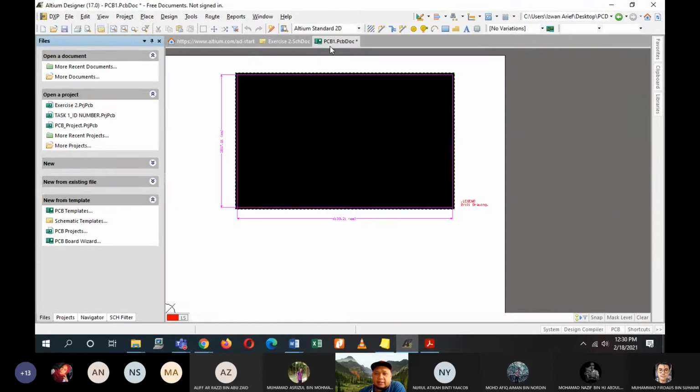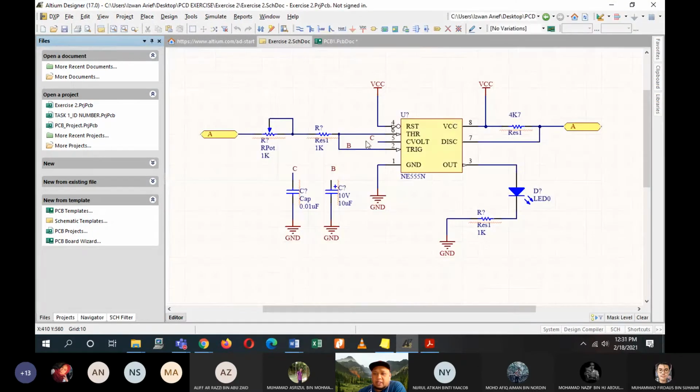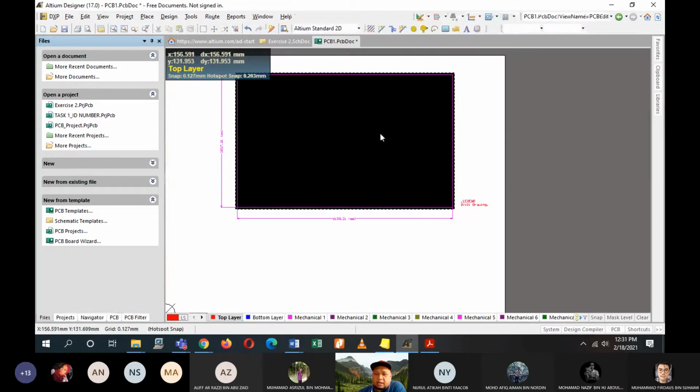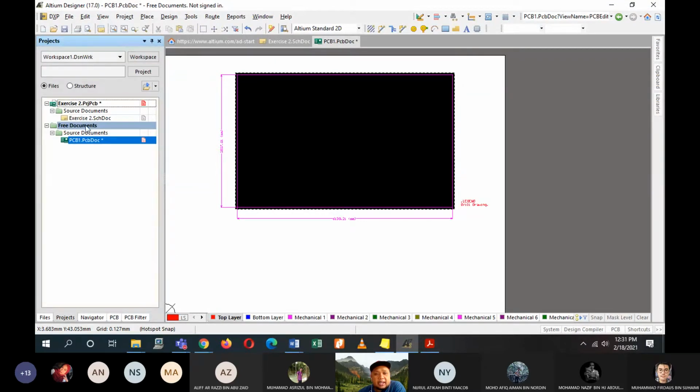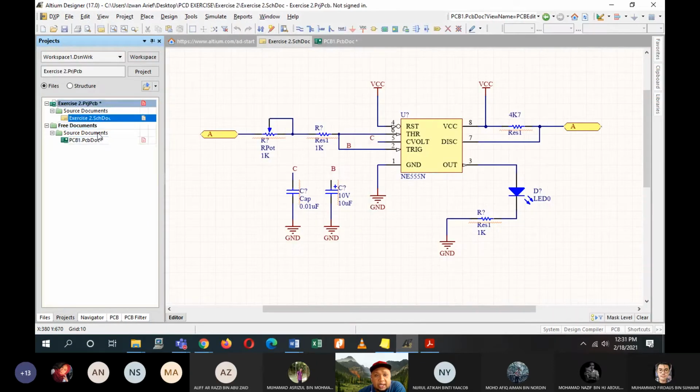Now instead of only having the schematic, I have my PCB board now. If you can't find it on this tab here, don't worry, just click on this project tab again. Then you will find the PCB document somewhere down here.